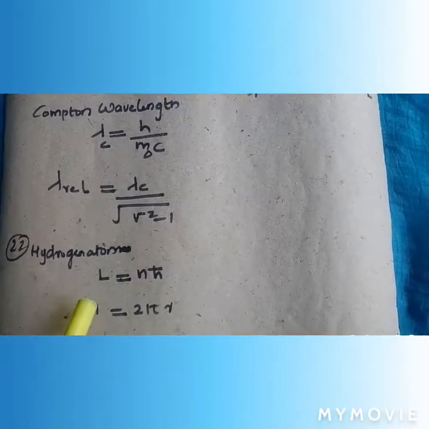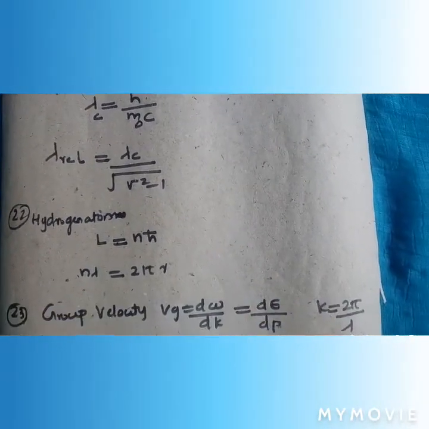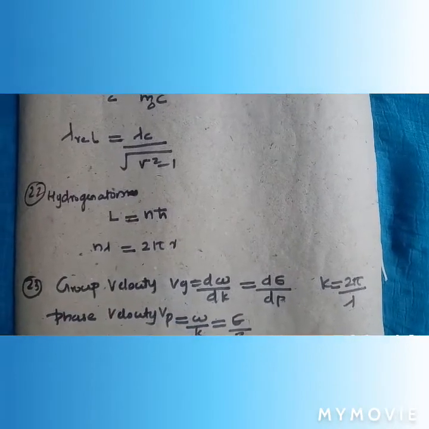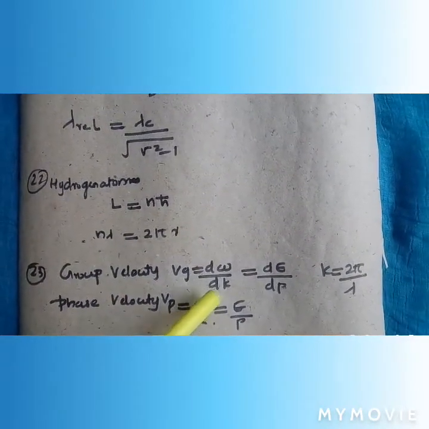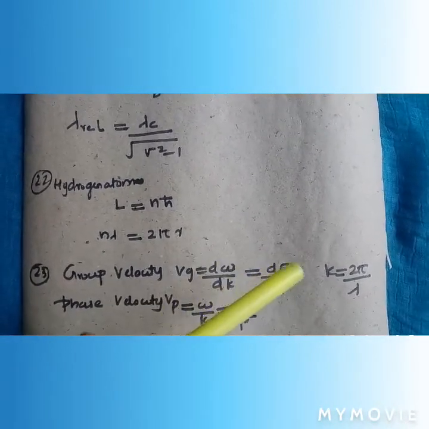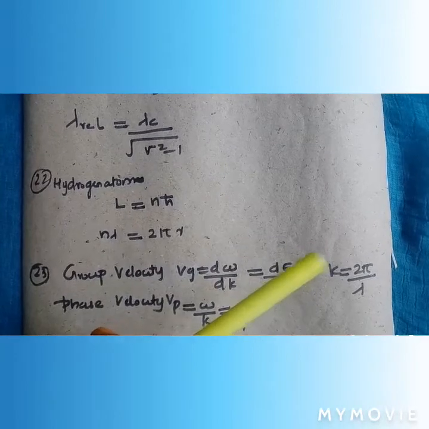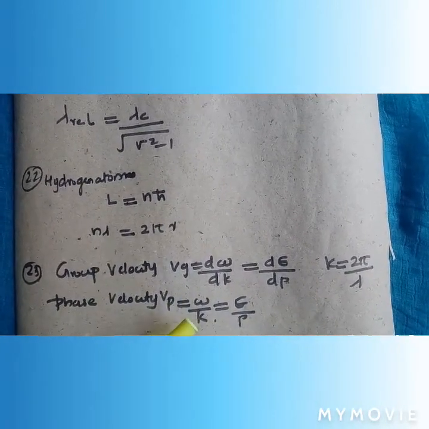For a hydrogen atom, the angular momentum is considered L is equal to n h cross, n lambda is equal to 2 pi r. Group velocity Vg is equal to d omega by dk, that's also equal to dE by dp, where k is the wave vector, that's equal to 2 pi by lambda. Phase velocity Vp is equal to omega by k, that's equal to E by p.